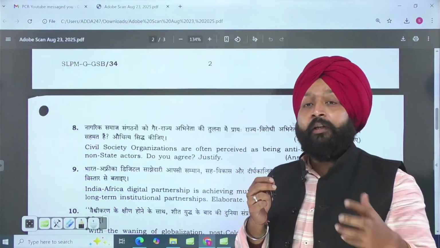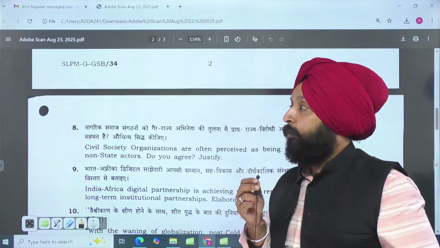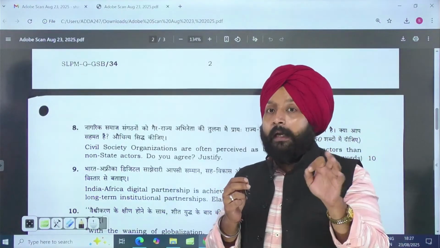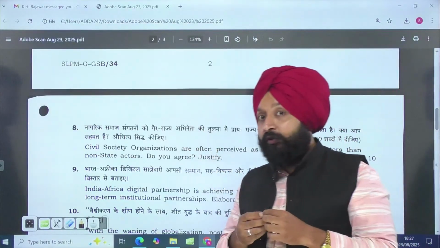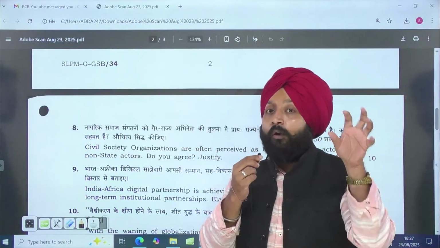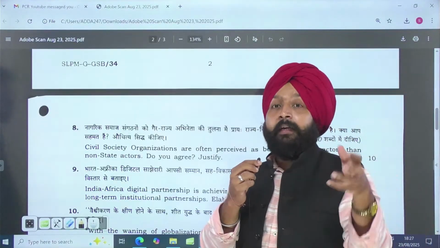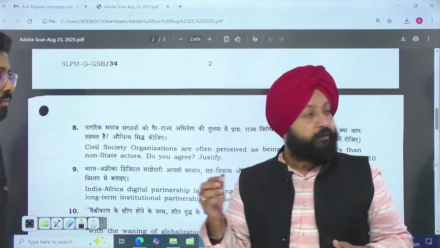They can generate awareness among the people. They can lead to change in the policy framework by the government. So I would say, in this question, you should have taken a positive approach. The question is a sort of dicey question. You could have taken a positive approach: the role civil society organizations can play in the development of the country, in generating awareness, and you can state multiple roles regarding that.